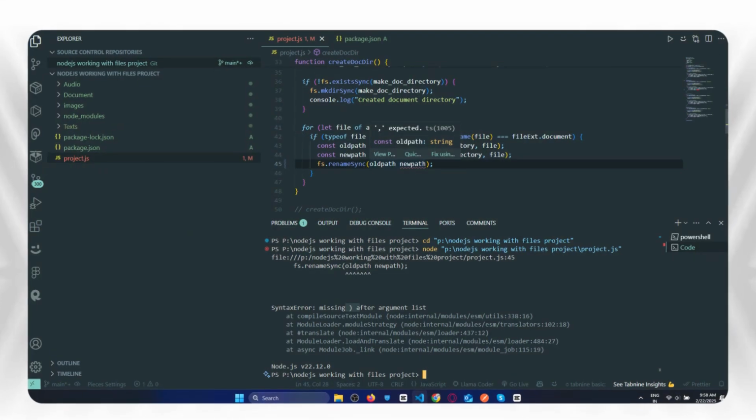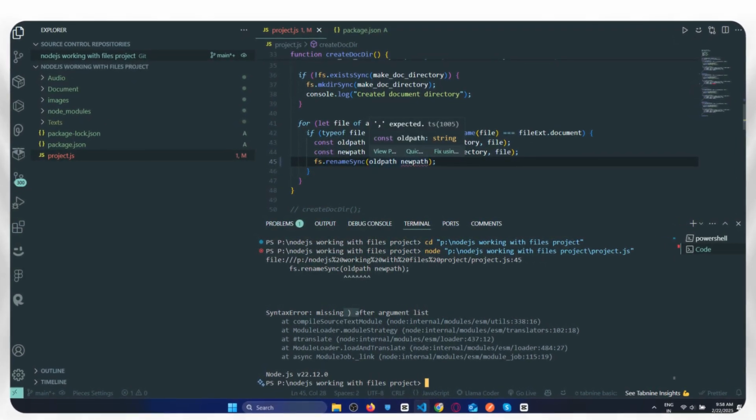Nothing will actually work just because of this one comma, just because of this one semicolon, and just because of that you will end up wasting a whole lot of your time. I remember I was working on a web development project, and in JavaScript, just because of one comma in an array, my entire code got messed up. I was getting an error each and every single time, and I was not even able to figure out where I was making the mistake, because I already knew that I had written all the things in a correct way.